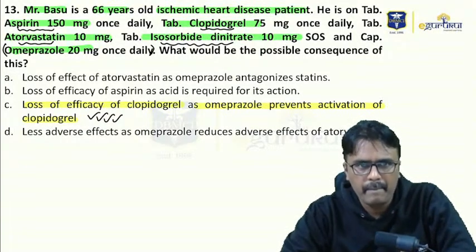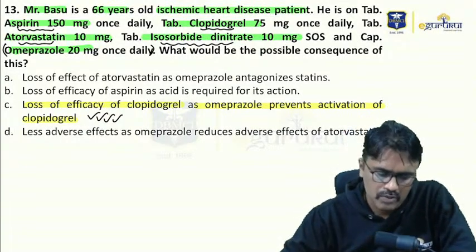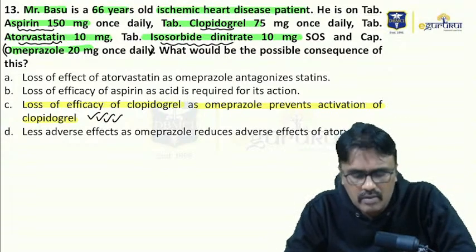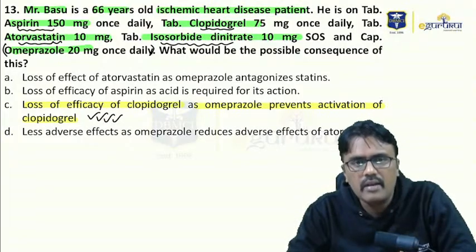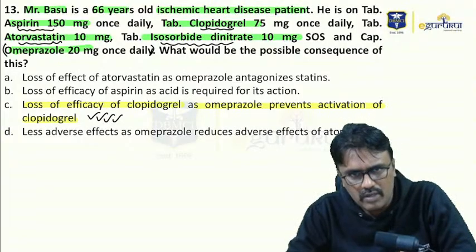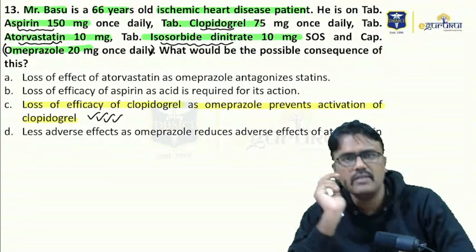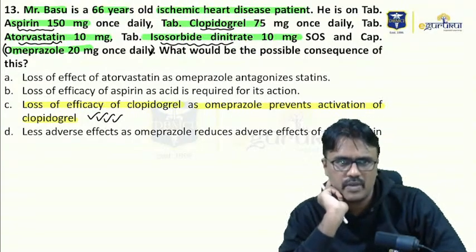Okay, so what is atorvastatin? It is an HMG-CoA reductase inhibitor. What is isosorbide dinitrate? It is a nitric oxide donor. So it releases nitric oxide and that will act on the veins and decrease preload. Okay.